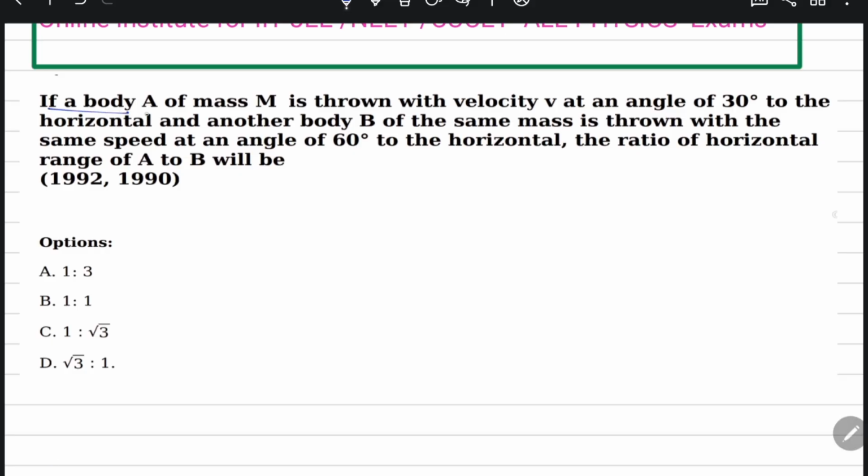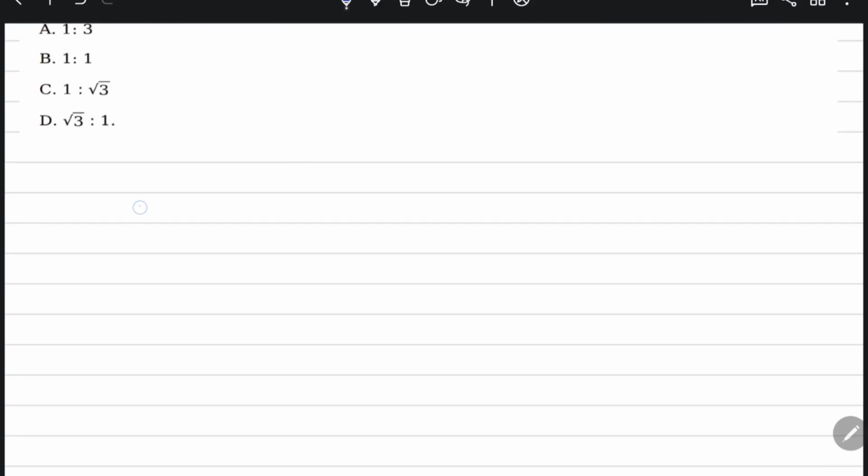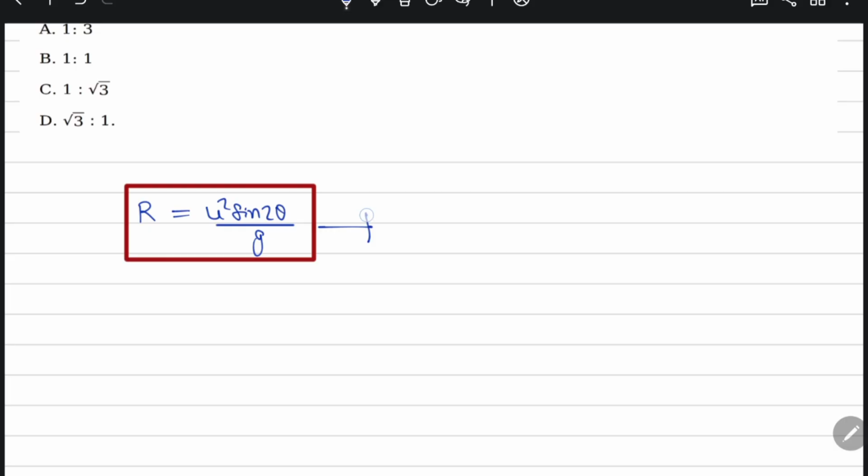If a body A of mass m is thrown with the velocity u at an angle of 30 degrees to the horizontal, and another body B of the same mass is thrown with the same speed at an angle of 60 degrees to the horizontal, the ratio of the horizontal range is? I explained this just a few questions before. Range is equal to u square sine 2 theta by g. This formula is the same when the angle is theta or 90 minus theta, and another condition is 45 degree minus theta or 45 degree plus theta.